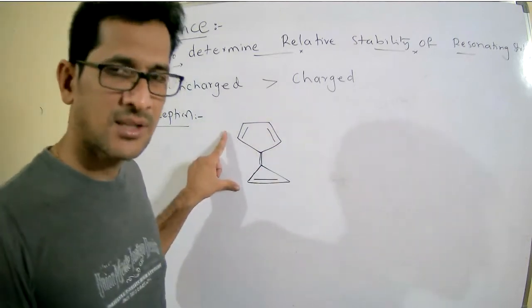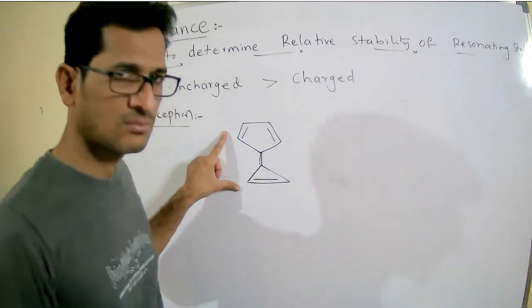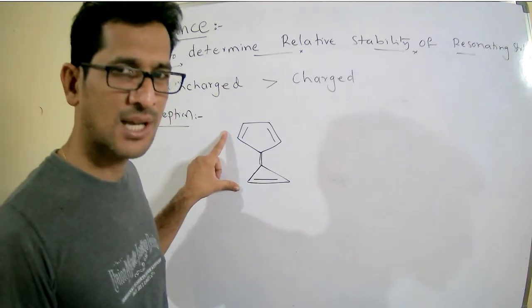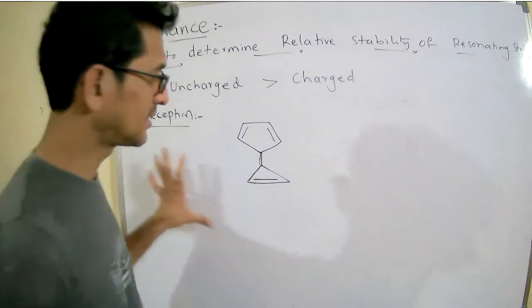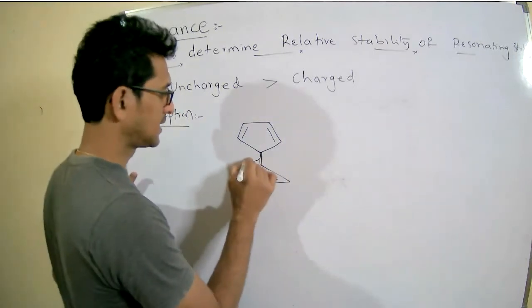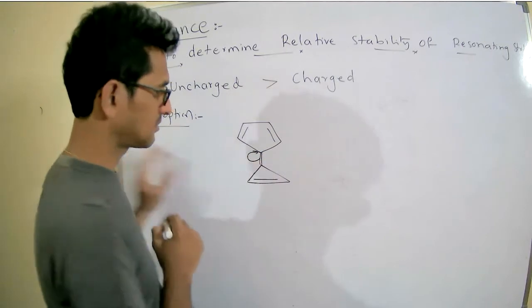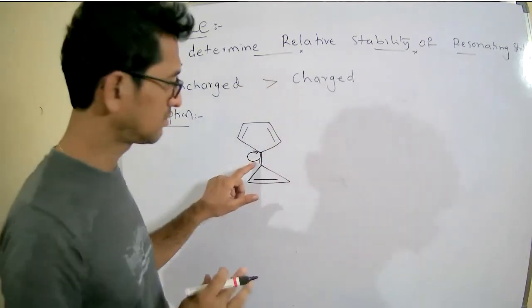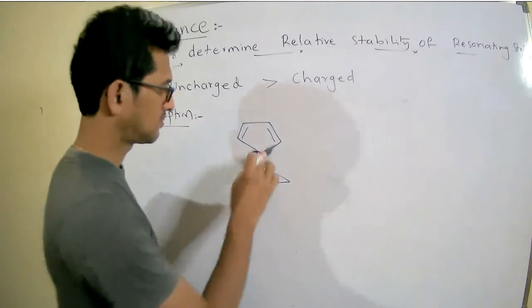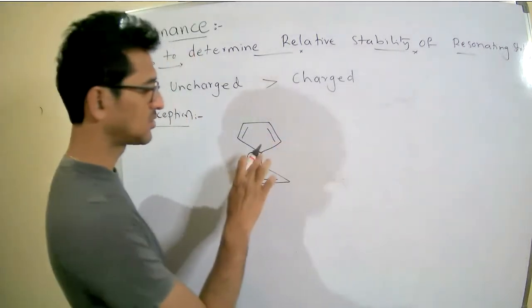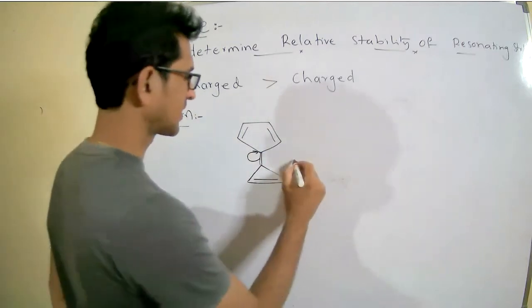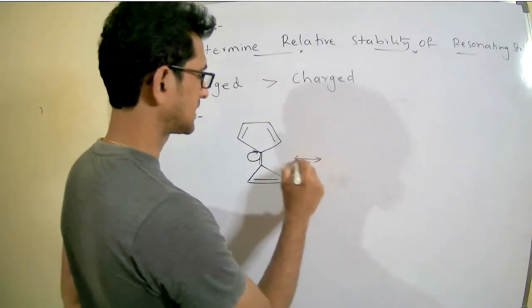This is the uncharged species. We are not observing any charge, either plus or negative or a radical. No charge is present on this. If these electrons are delocalized to one of the atoms, because these two are carbon atoms, now it will get a charge.